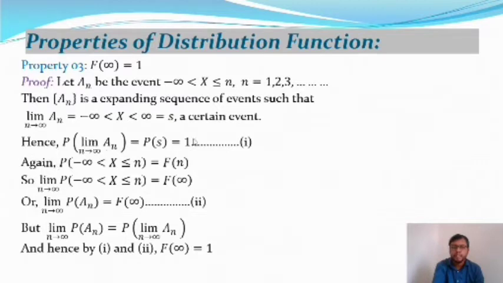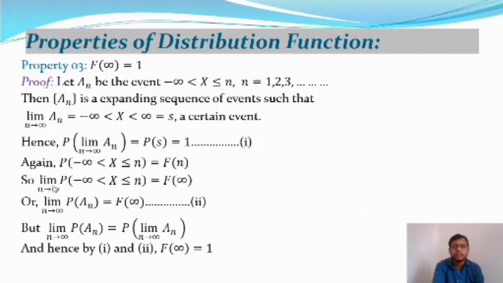Okay, and we can write this as equation number 1. Again, probability of minus infinity less than X less than or equal to n, from the definition of the distribution function, is equal to F of n.